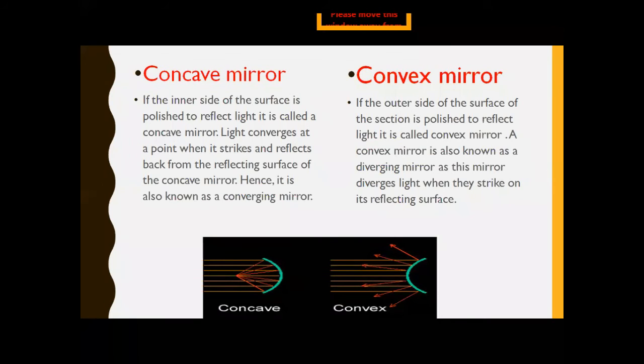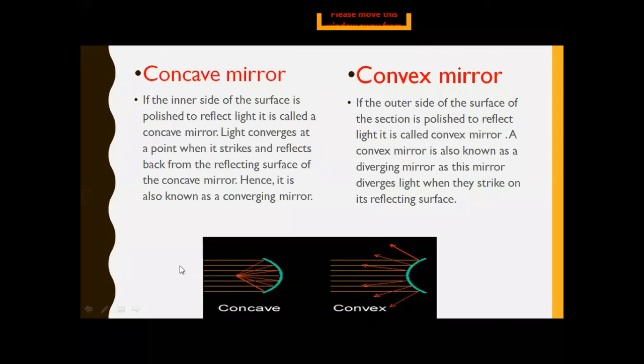Now, what is the difference between the concave mirror and a convex mirror? As I told you, if the inner side of the surface is polished to reflect light, it is called a concave mirror. And if the outer side of the surface of this section is polished to reflect light, it is called a convex mirror. Now light converges at a point when it strikes and reflects back from the reflecting surface of the concave mirror.